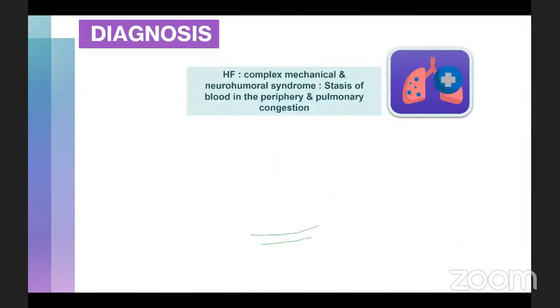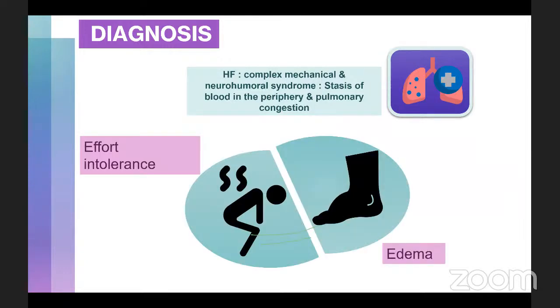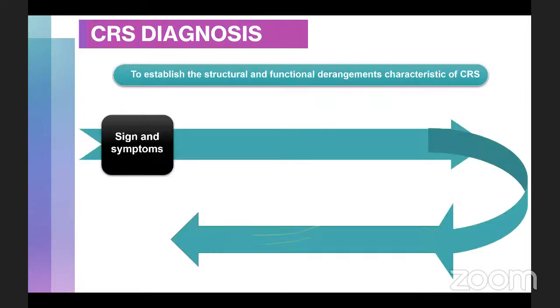Now, how do you diagnose heart failure? Heart failure is a complex mechanical neurohumoral syndrome, which leads on to stasis of blood in the periphery and pulmonary congestion. So the patient is going to present with effort intolerance and also edema. Now, mind you, these are not specific symptoms of heart failure, because patients with chronic kidney disease or an acute kidney injury also will present with these non-specific symptoms.